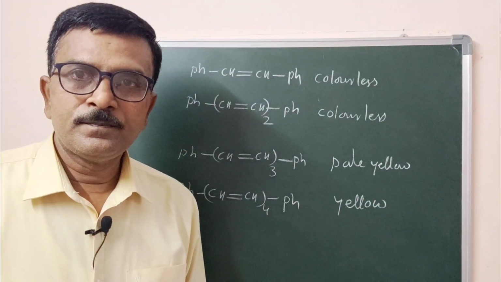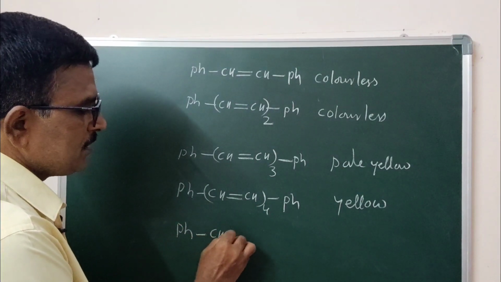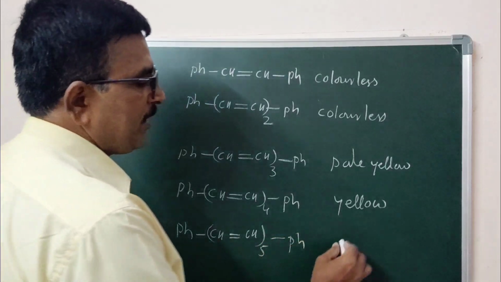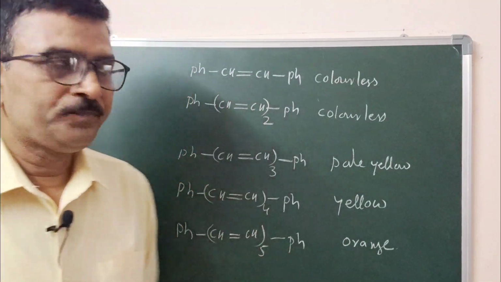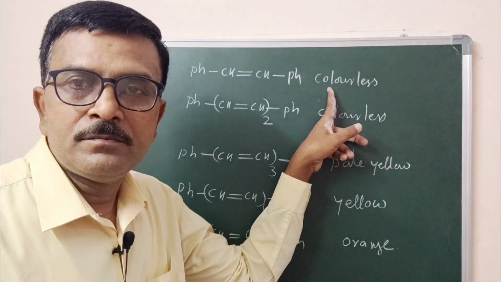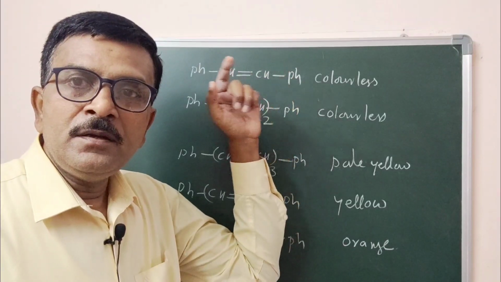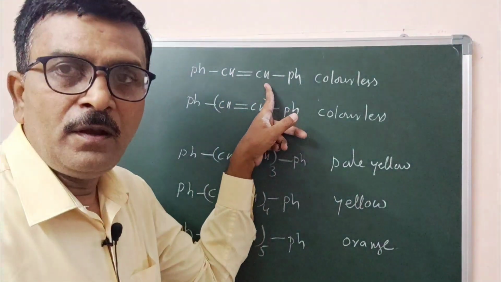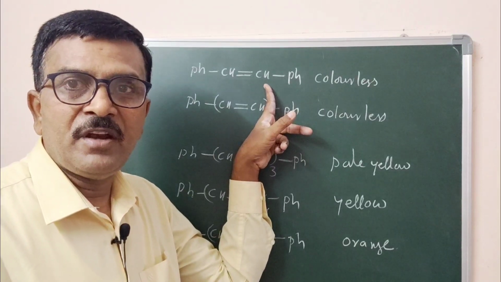Yellow. If we increase one more double bond, say Ph-CH=CH, five times Ph, it becomes orange. What you observed: if there is only one double bond, it's colorless. That indicated its wavelength of absorption is in the ultraviolet region. So this first molecule is absorbing energy in the ultraviolet region, which is a shorter wavelength.